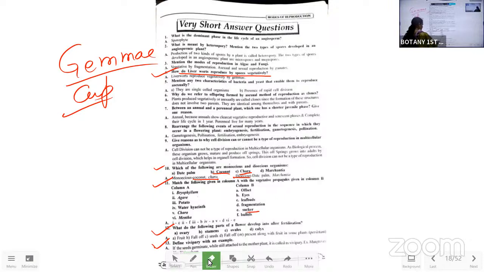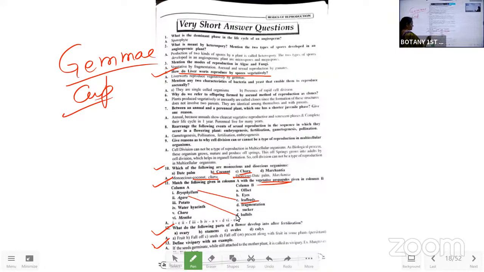Here they are asking with the type of the vegetative propagules. So bryophyllum is the leaf buds, and agave is the bulbil.